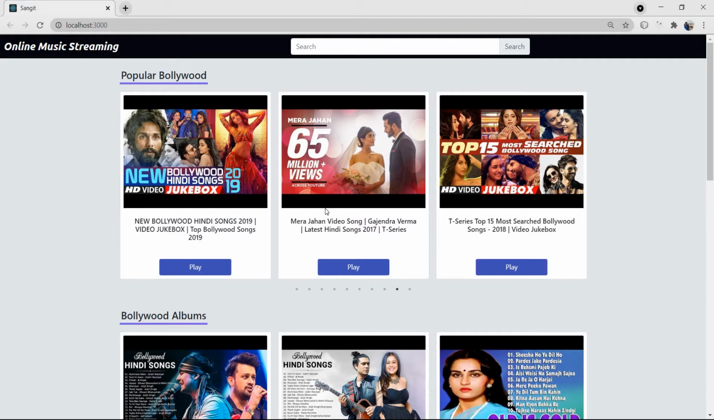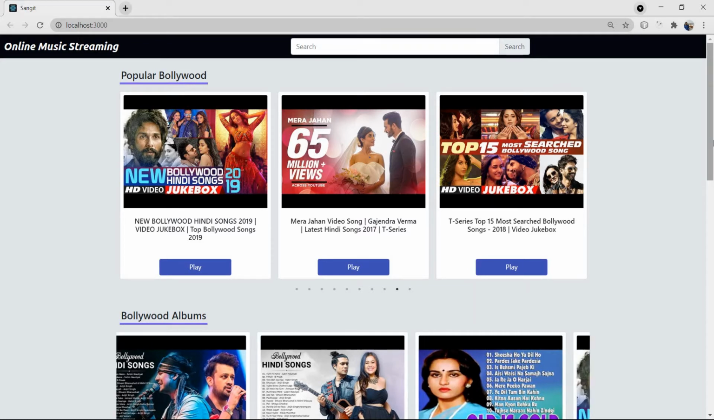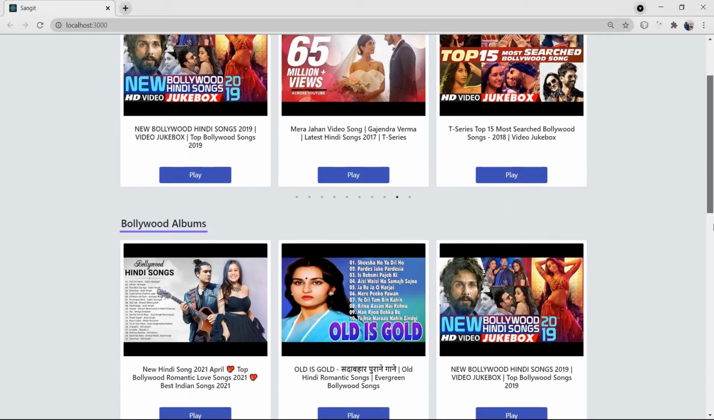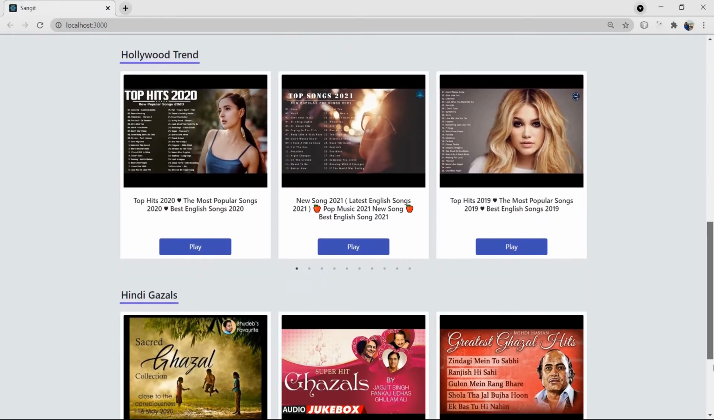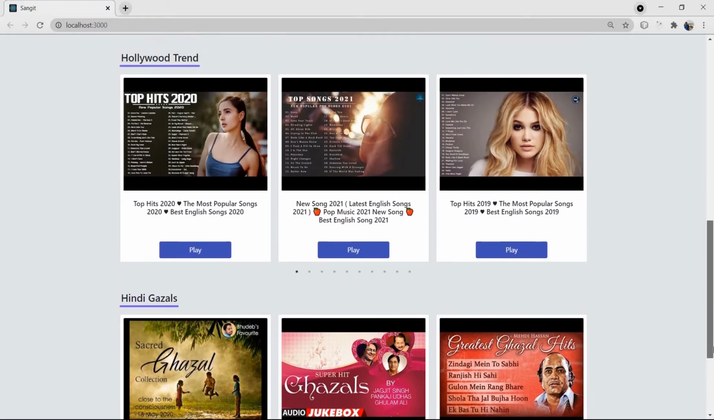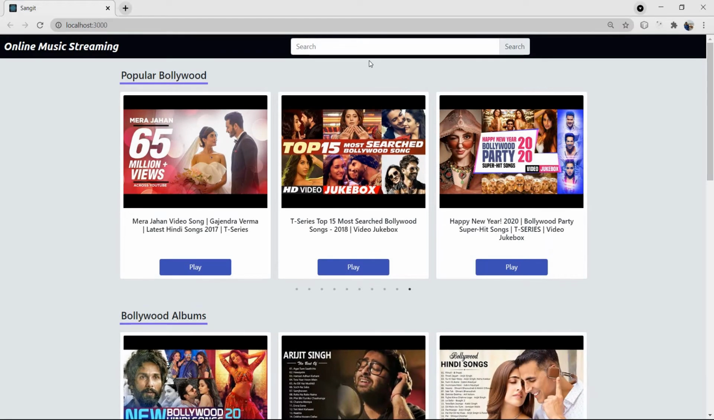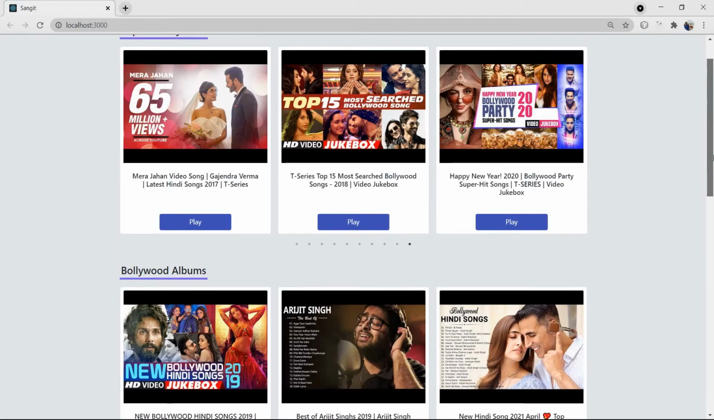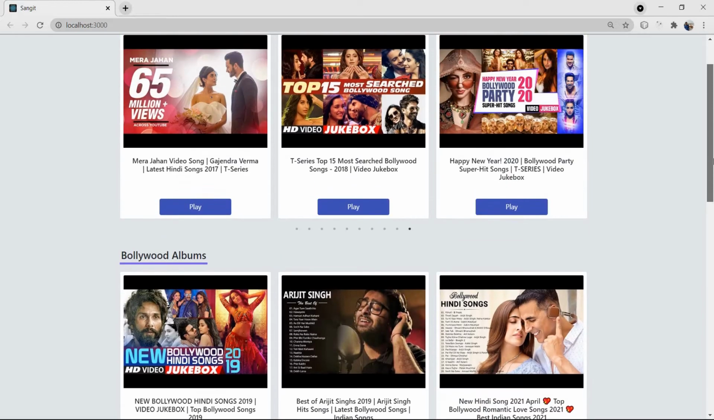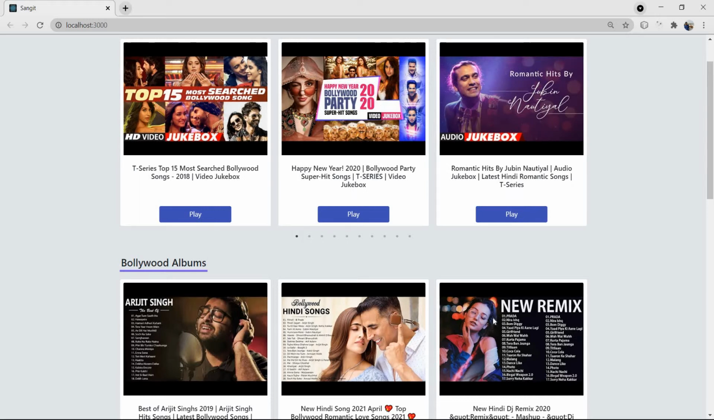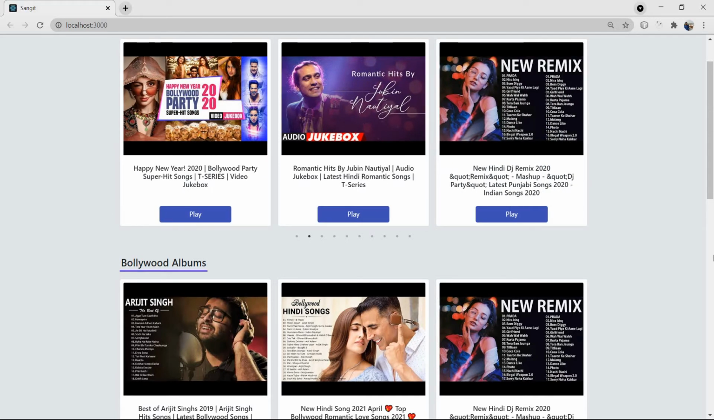So this is my application's UI, and here, as you can see, it has popular Bollywood songs, Bollywood albums, Hollywood trends, and Hindi ghazals as playlist types. Genre is a list of genres, and there is a slider running all the time. It stays fixed for some time and then slides. If we hover our mouse, it is not going to slide, and when we unhover it, it slides again.